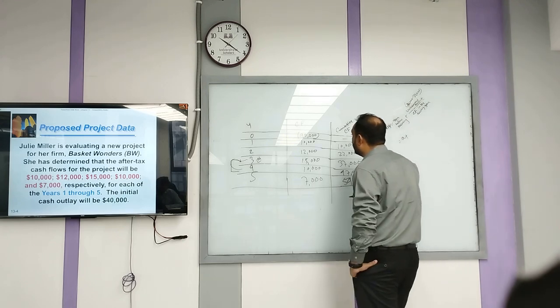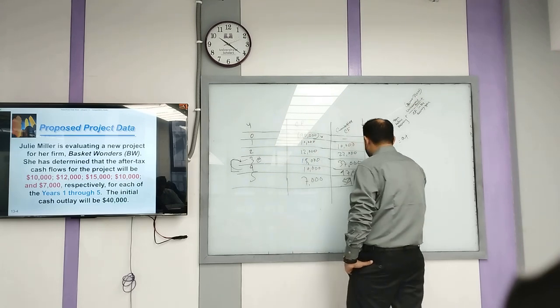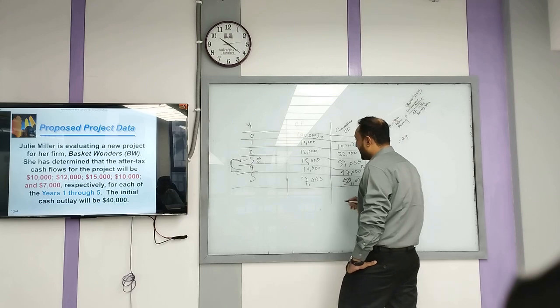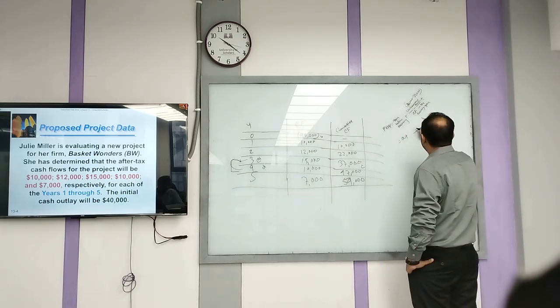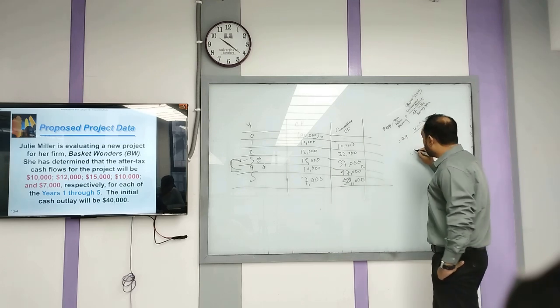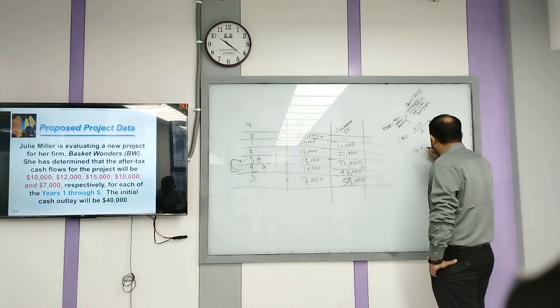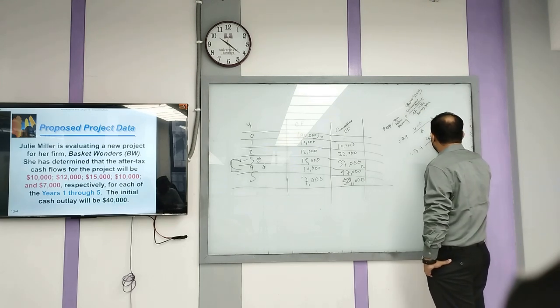So আমি এখন এটা লিখতে পারি, this can be your B, this can be your C, and this will be your D. So আমি যদি ফর্মুলা সাজাই দেন B minus C divided by D. So what is your A? 3 years plus B minus A, 40,000 minus 37,000 is 3,000, right?